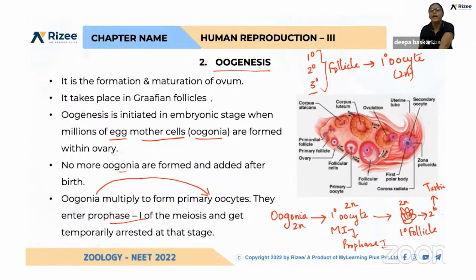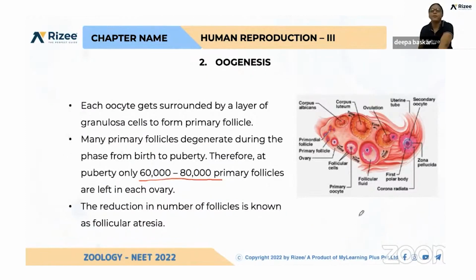What do you mean by antrum? A fluid-filled cavity is formed. That is the differentiation between the primary, secondary, and tertiary follicle. Even though all three have a primary oocyte, they are named primary, secondary, and tertiary follicle based on structure. In the primary follicle, fewer granulosa cells surround the primary oocyte.